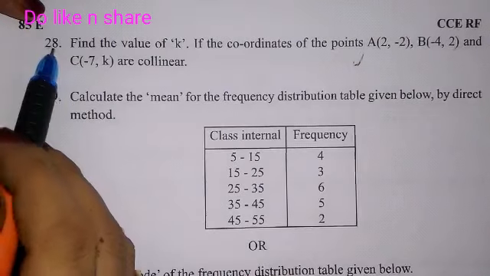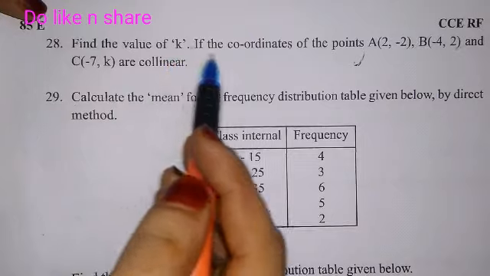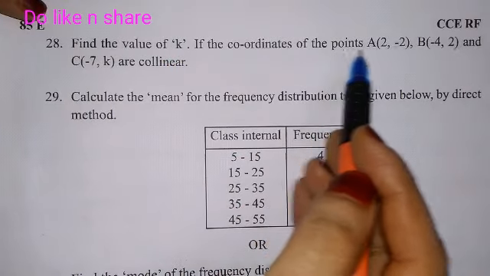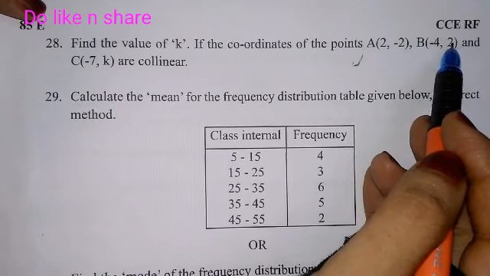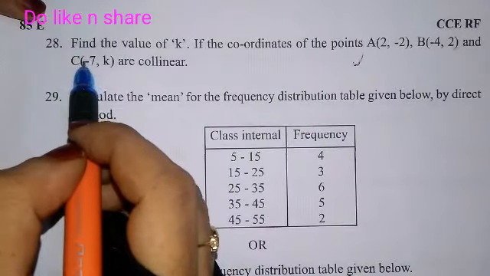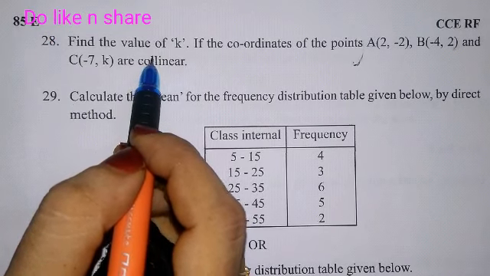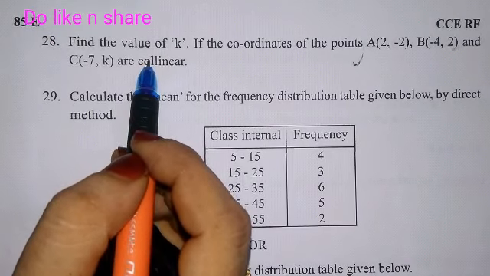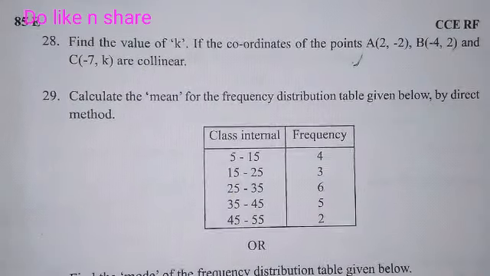Question number 28 is: find the value of k if the coordinates of the points A (2, -2), B (-4, 2) and C (-7, k) are collinear. I have told you this question is very important and I mentioned it in the passing package also. Let us write this question.